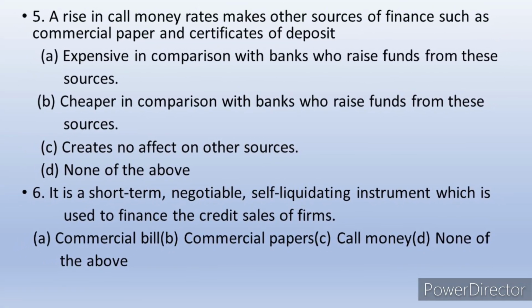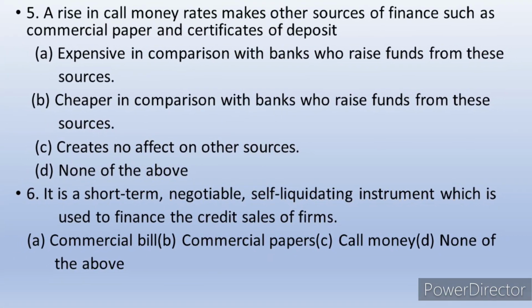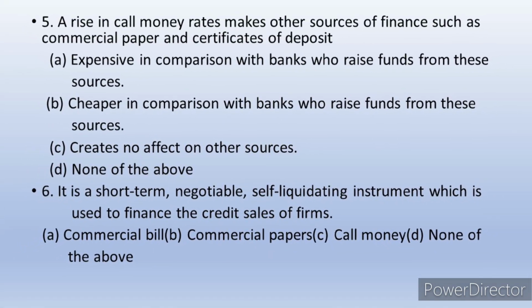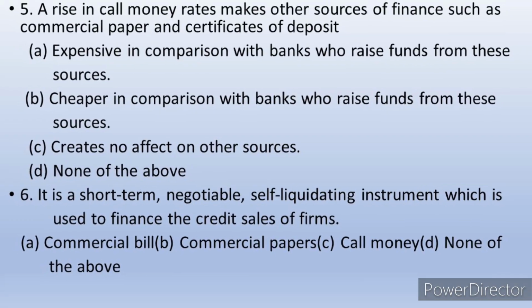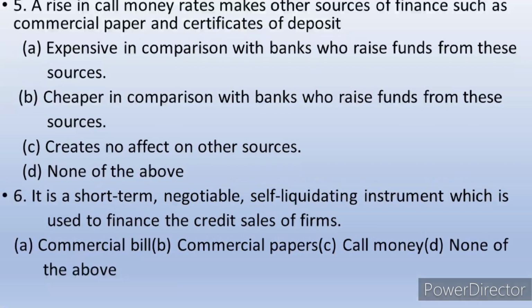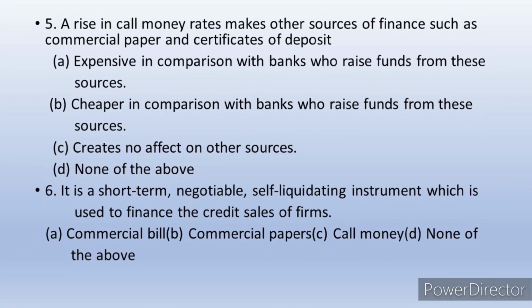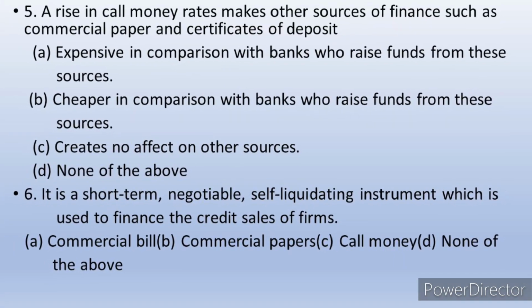Question number 6 is, it is a short-term negotiable self-liquidating instrument which is used to finance credit sales of firms. Credit sales is always financed by commercial bill. So wherever credit sales we can see, there commercial bill is used. So the answer is commercial bill, A.